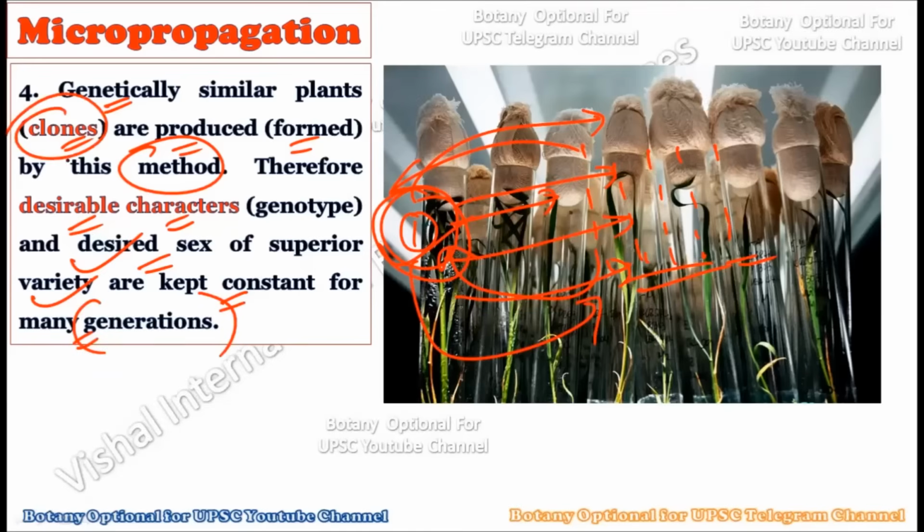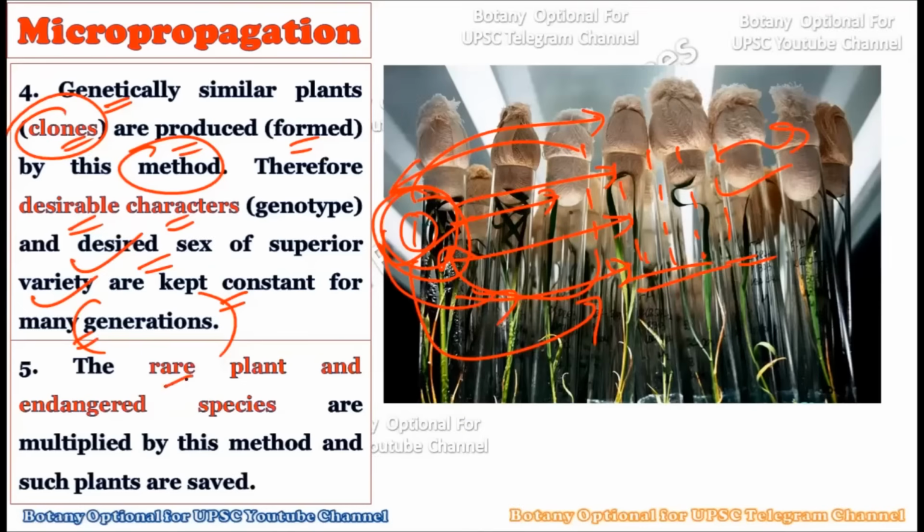We are creating clones out of the parent plant, and these clones will create thousands of plants, and these thousands of plants can create millions of plants, okay? So we can actually conserve the desirable characters of our parent species, and that is why this technique becomes very, very important, because whatever parents were selected of superior quality, this superior quality is maintained throughout the generations, okay? So this is another important advantage or significance of micropropagation.